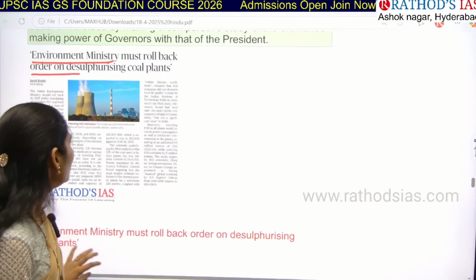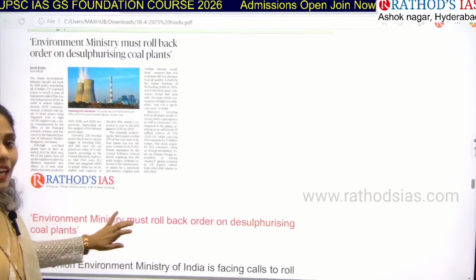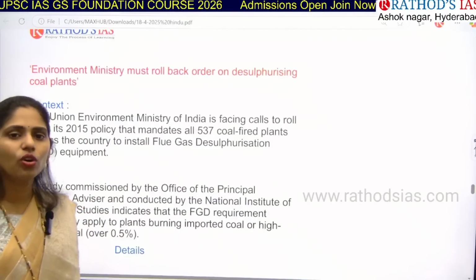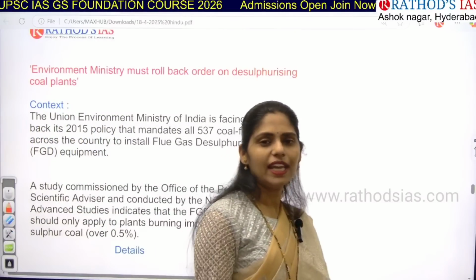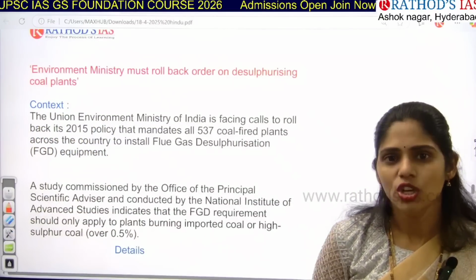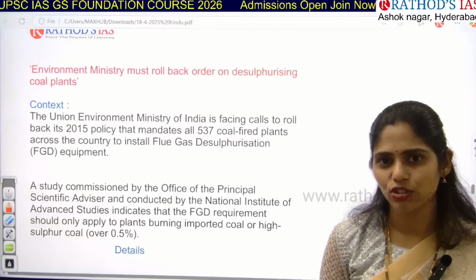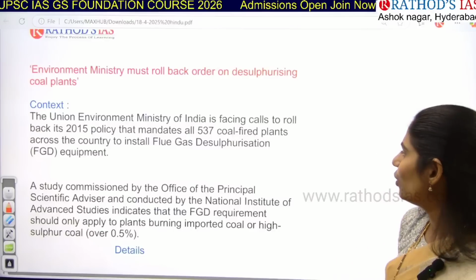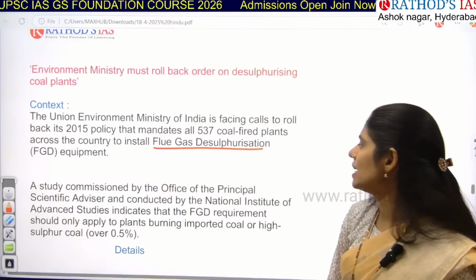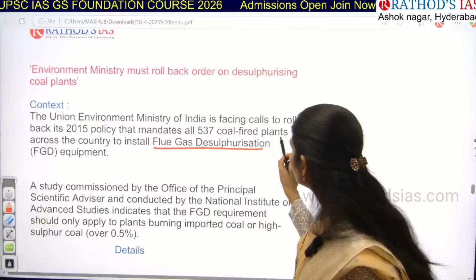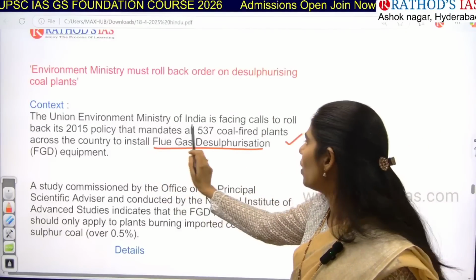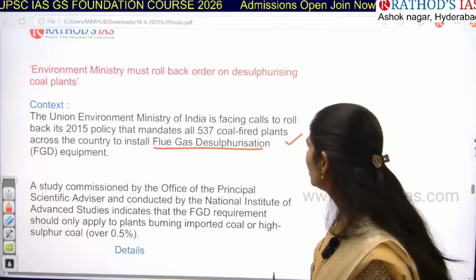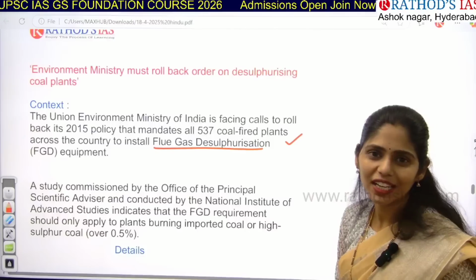Okay, so in 2015 our Environment Ministry said that whichever coal plants are there in India have to install a certain technology, which absorbs sulfur dioxide. That technology is called flue gas desulfurization. If you see the context, it is saying that our Union Environment Ministry mandated this in its 2015 policy. So how many coal-fired power plants are there in India? Please make a note.